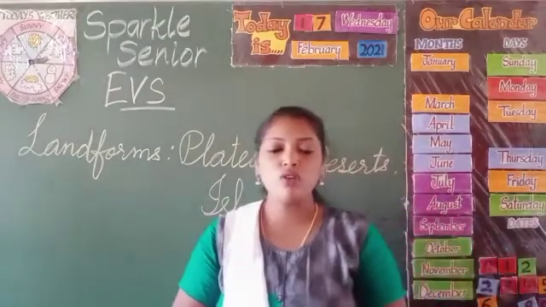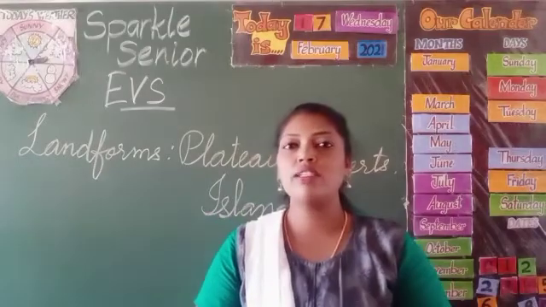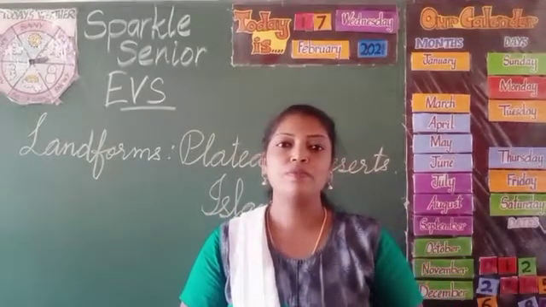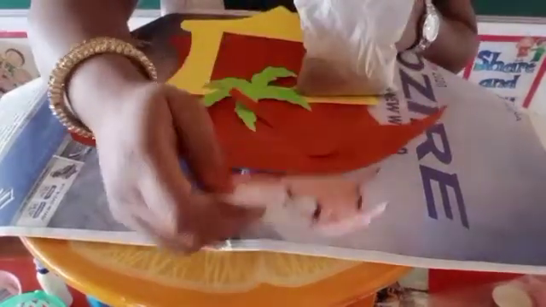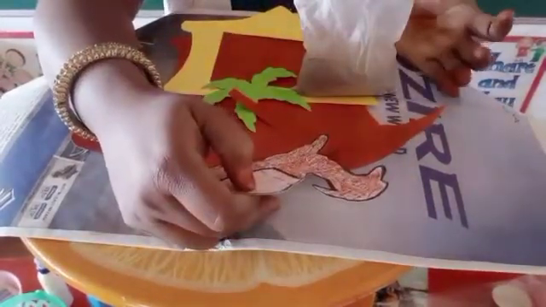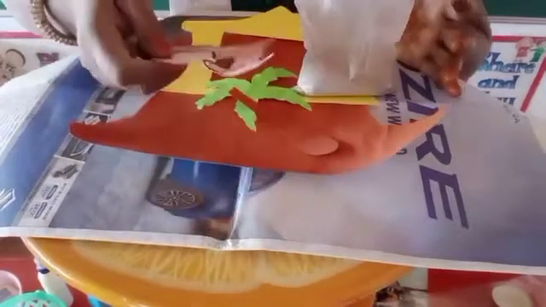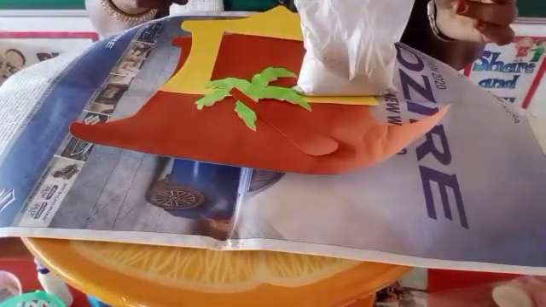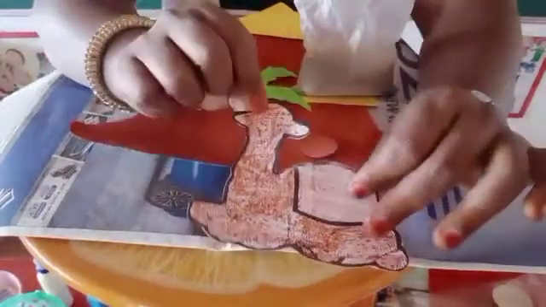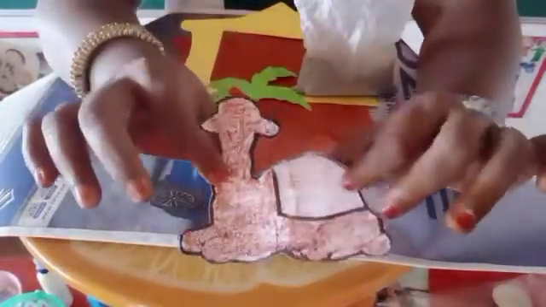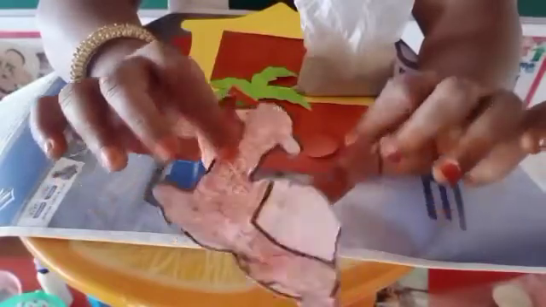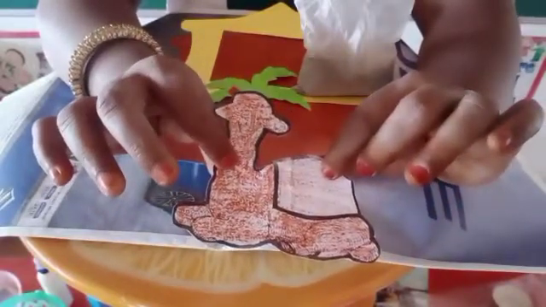Okay, children, so can we do the takeaway now? Let's do the takeaway. Kids, since we had learnt about the land from desert, today we are going to make a takeaway of photo frame. From the takeaway cover, you need to take out a camel cutout and color it like this. Since the animals found in desert are brown in color, color the camel with brown.